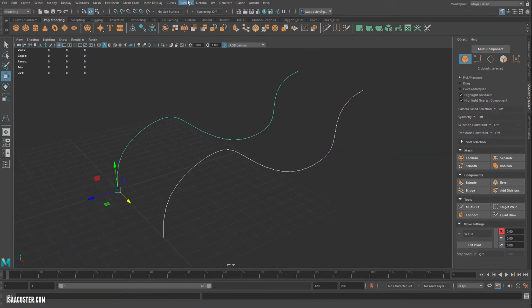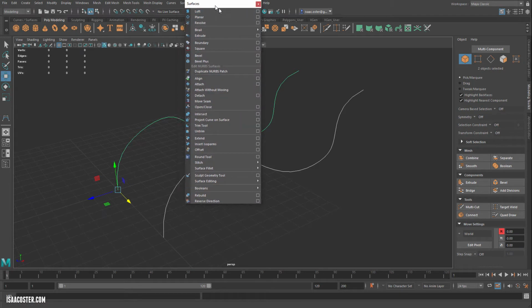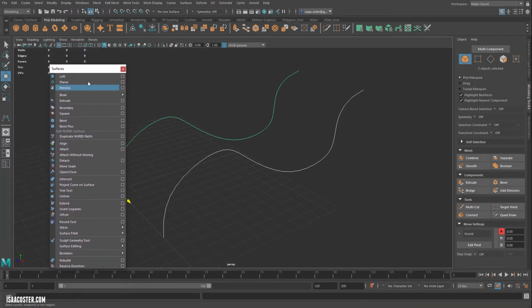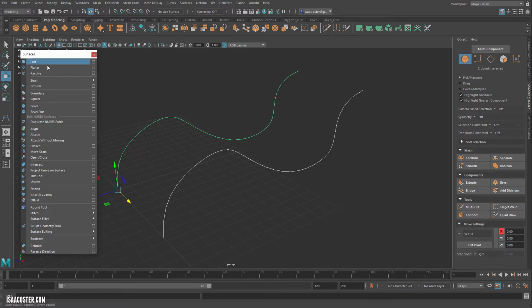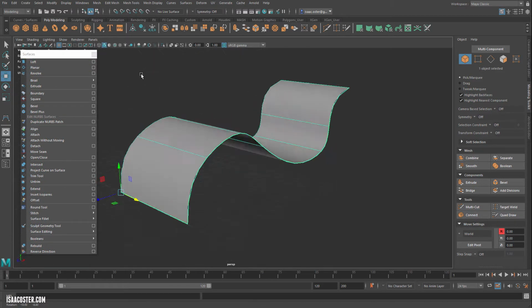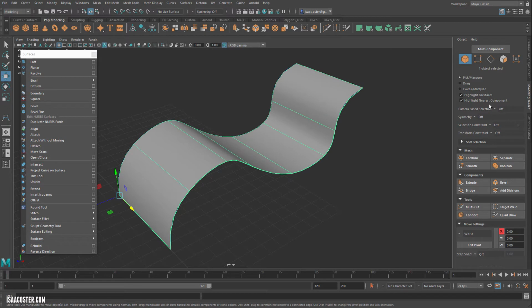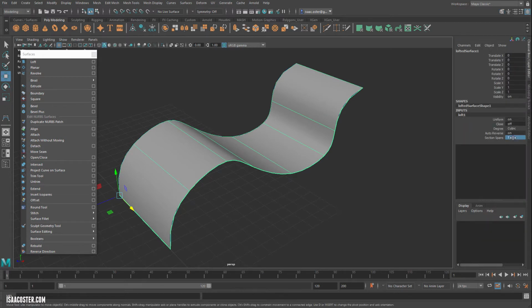And what I can do is if I come over to the surfaces menu here, I have lots of things that I can do with curves. And the easiest one is a loft. So we just go ahead and loft a surface. Now the surface has construction history. If we go to the channel box editor, you can see that if I want, I can come over and add some additional spans.